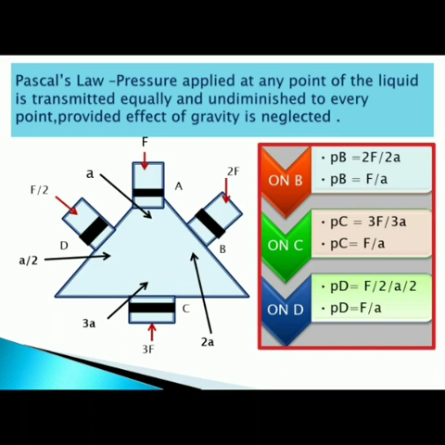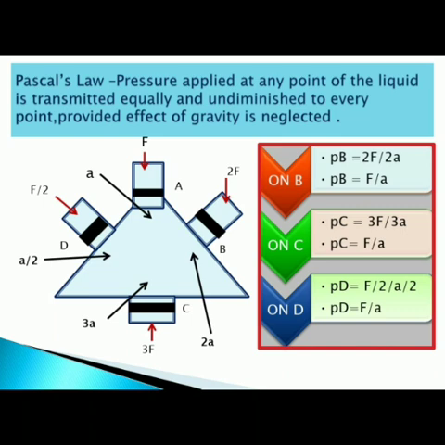When I say that it is transmitted, it means the pressure is transmitted equally and undiminished. I can prove it if I start from point A. Now, when I write down the formula for the pressure at point B, it is written as 2F upon 2A, that is the force divided by the particular area. My 2 and 2 get cancelled and I get the formula force upon area. Similarly, when I move on to point C, it is written as 3F divided by 3A, that is the area at the third point. My 3 and 3 get cancelled and I get the value as F by A.